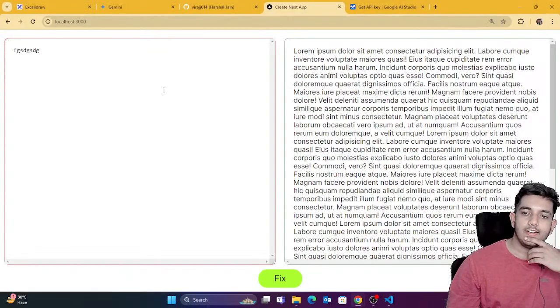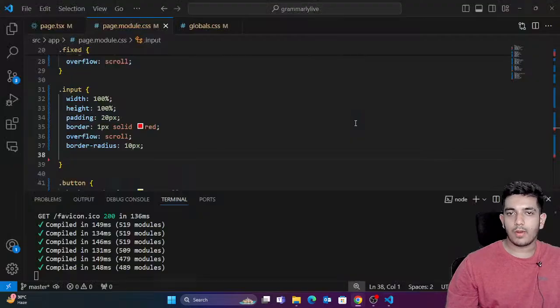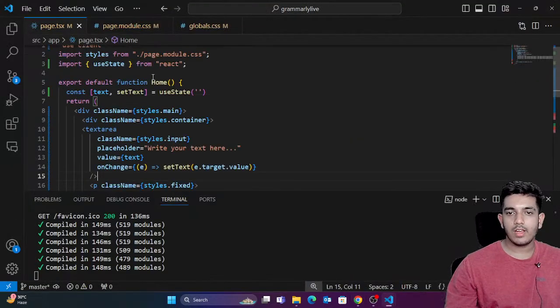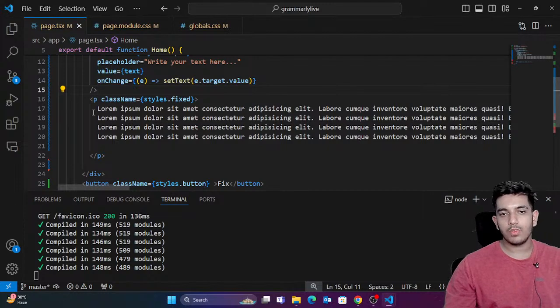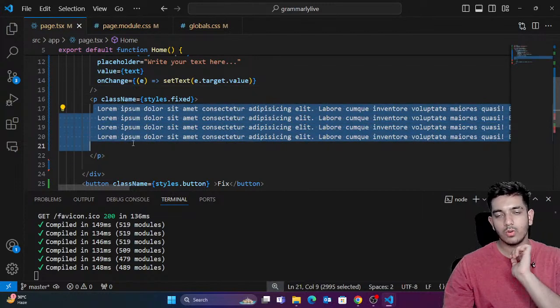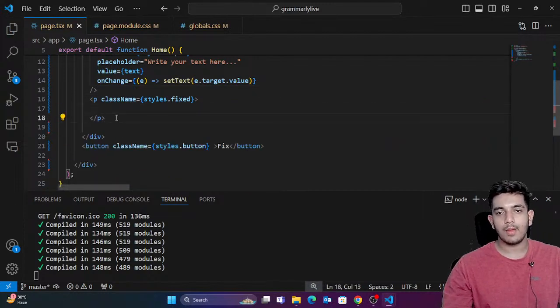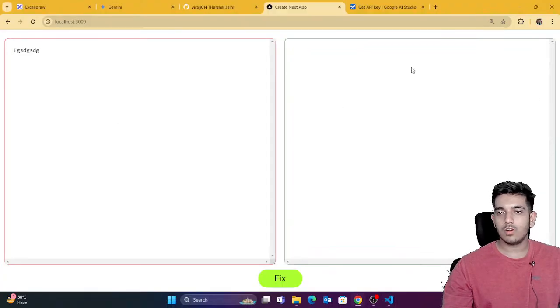Now guys, let's continue with the logic part. What actually happens is that initially there would be no text. So suppose the text is empty. There is no text. It looks something like this.